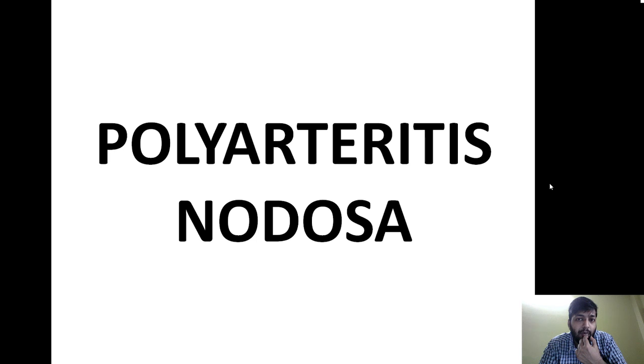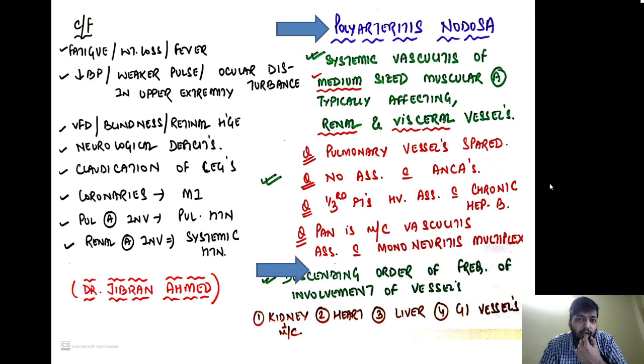The next is polyarteritis nodosa. Now we are starting the medium-sized vessel involvement. This is a systemic vasculitis of medium-sized muscular arteries. Typically it affects the renal and the visceral vessels. What are the viscera? The GI vessels, splenic vessels, pancreatic vessels, all the visceral vessels. Remember, a classical feature of PAN, and also asked, is that the pulmonary vessels are spared. Pulmonary arteries are never involved.